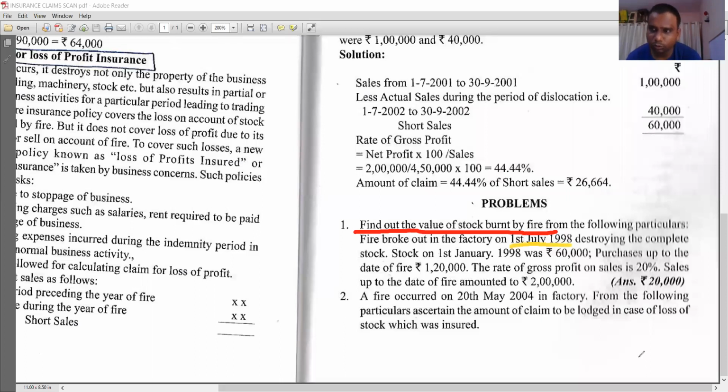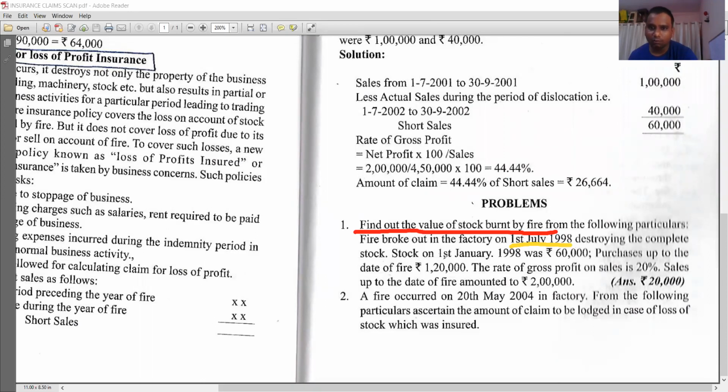Students, there are two situations. First situation, due to this fire, the complete stock was destroyed. In some cases, we can save some stock. First situation, the whole stock was destroyed. Second situation, we can save some of the stock, but not the whole amount. That we'll see in the next classes, next problems. Now, on 1st July 1998, destroying the complete stock.